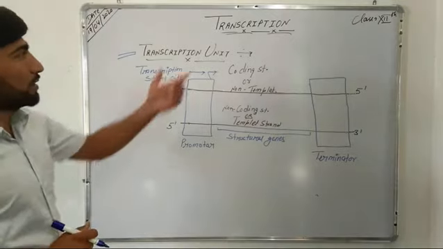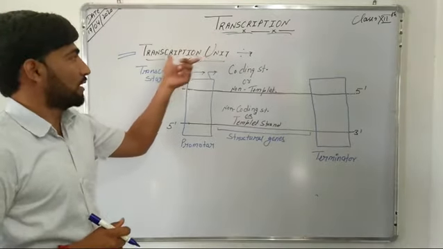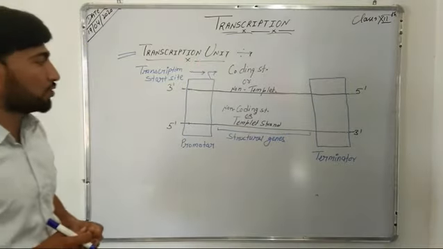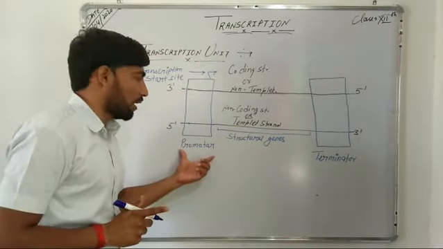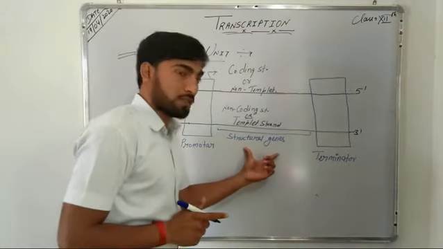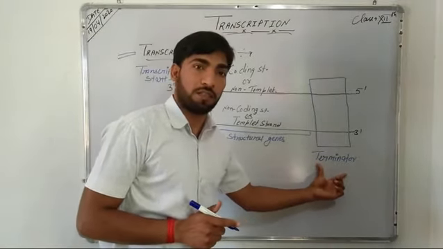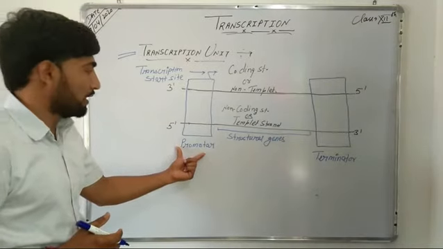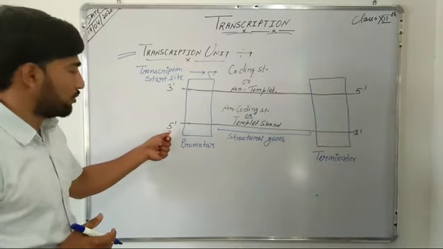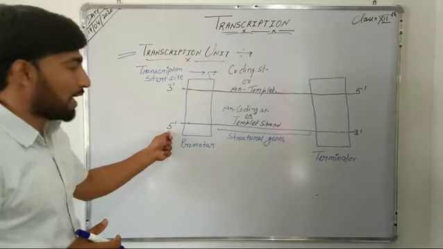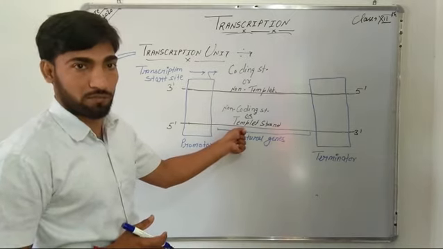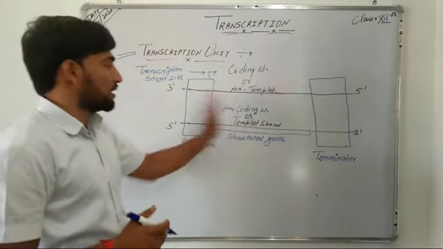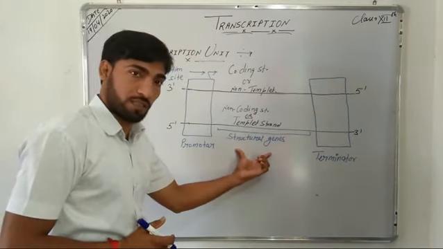Now, this transcription process requires a transcription unit, and this transcription unit consists of 3 regions, that is a promoter region, structural genes, and terminator region. Now, this promoter region always lies towards the 5' end, that is, we can say it is present upstream of the structural genes.